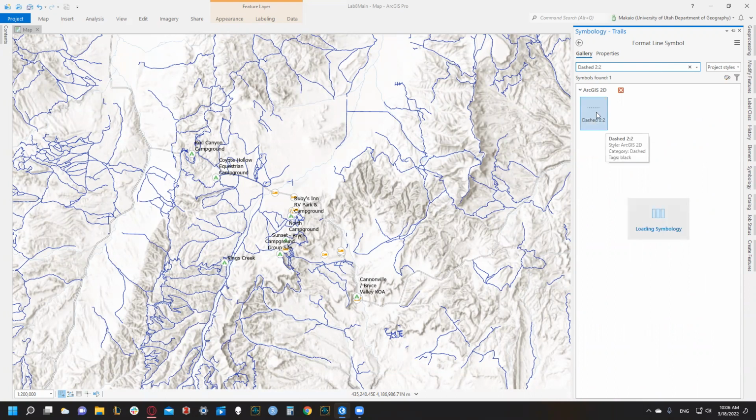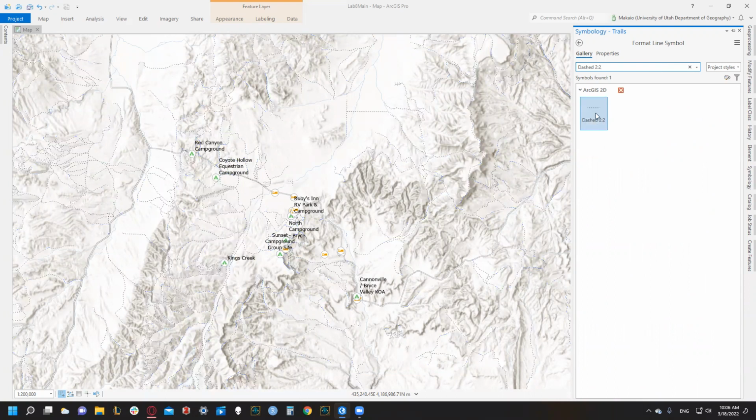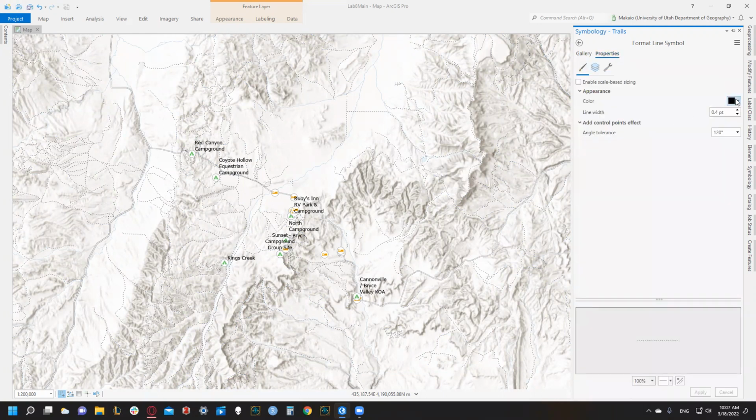So I'm going to select this, and we have the black coloring, but that's not the one that we want. So then we're going to go to properties right here. Not properties and contents, properties in the same symbology tab. And we're just going to change this color.